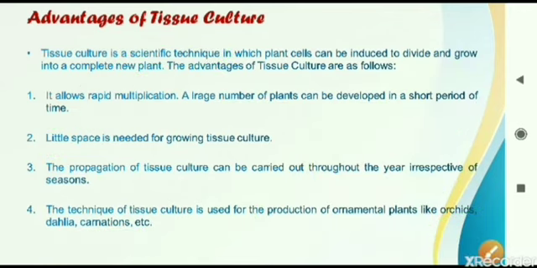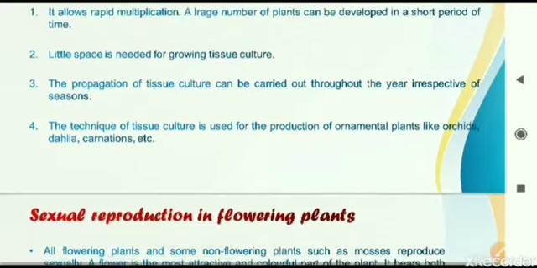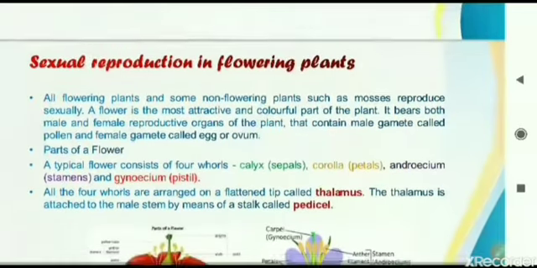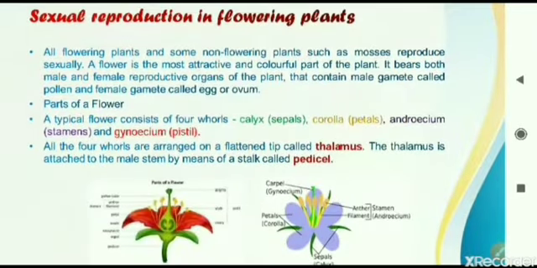So we have seen today the different types of vegetative propagation, the natural and the artificial ones, and then we have seen the tissue culture method and its advantages. The next topic, sexual reproduction in flowering plants, will be covered in the next upcoming video.